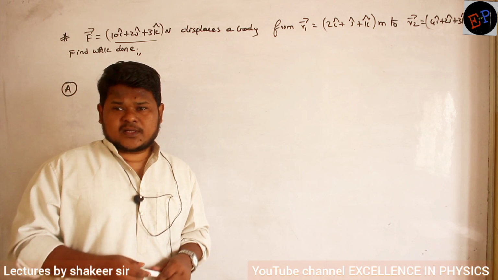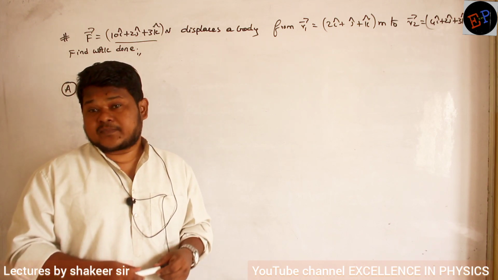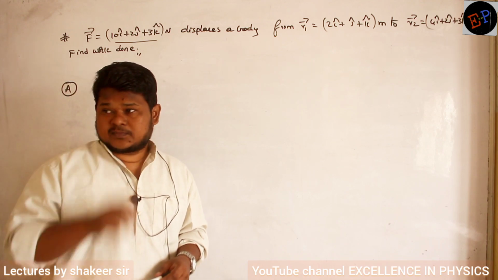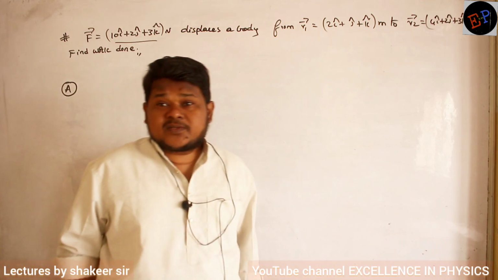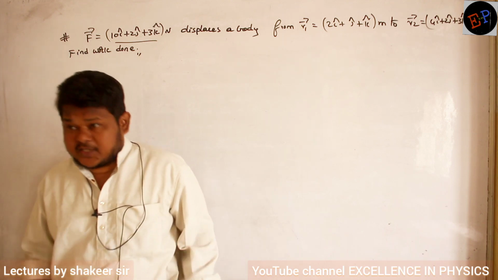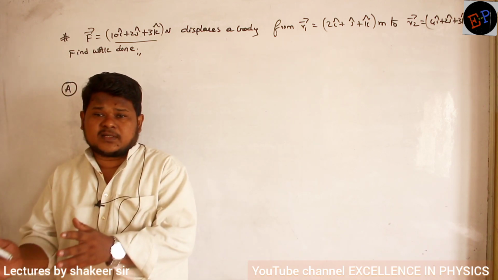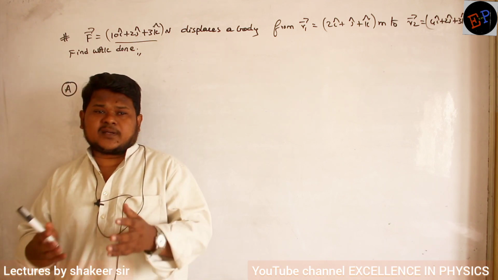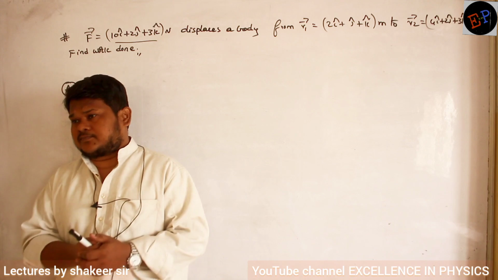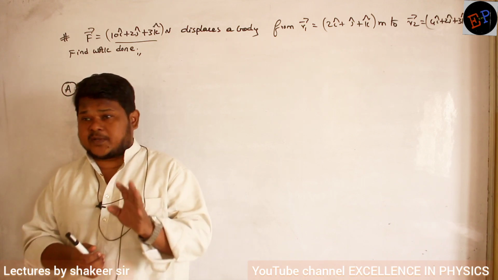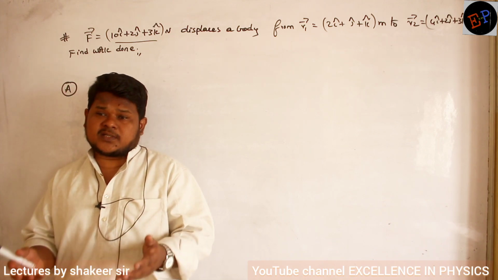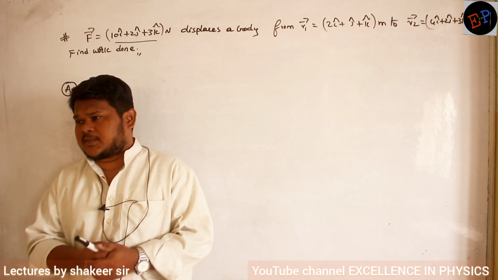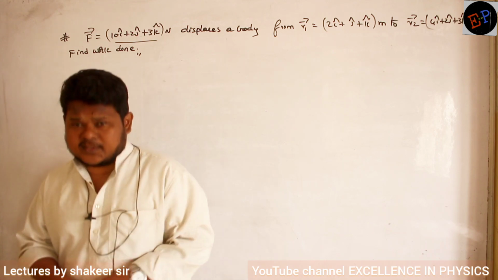Change in position, how can you calculate? Change in position, R2 minus R1 becomes the change in position. It is not R1 minus R2. Understood? Change means you should never write R1 minus R2. Change means what? Final value minus initial value. If the final value is greater, change will become positive. If the final value is lesser, change will become negative. Clear? So change means whatever it may be: change in volume, change in pressure, change in temperature, change of displacement or change of position. Anything, you should take final value minus initial value.